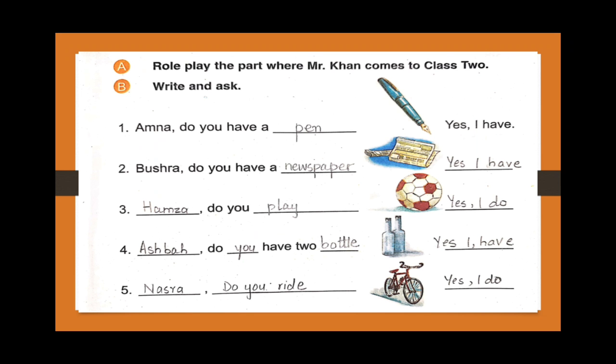Amna, do you have a pen? Hey, do you have a marker? Do you have a football? Do you have a newspaper? Do you have 2 bottles? Do you have a red color? Any question. So we have to ask the question in this way. And if somebody is asking from us, then how will we reply? We will say, yes, I have. So this is your conversation exercise.